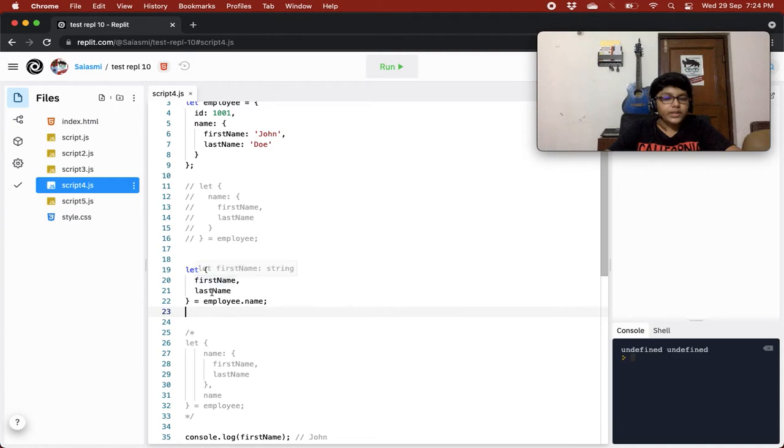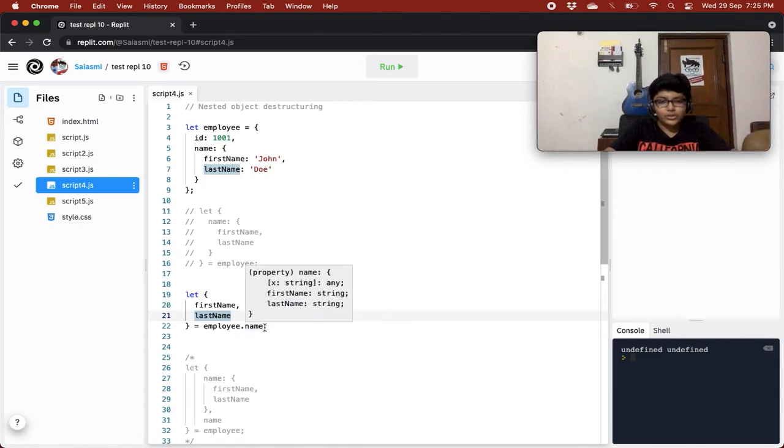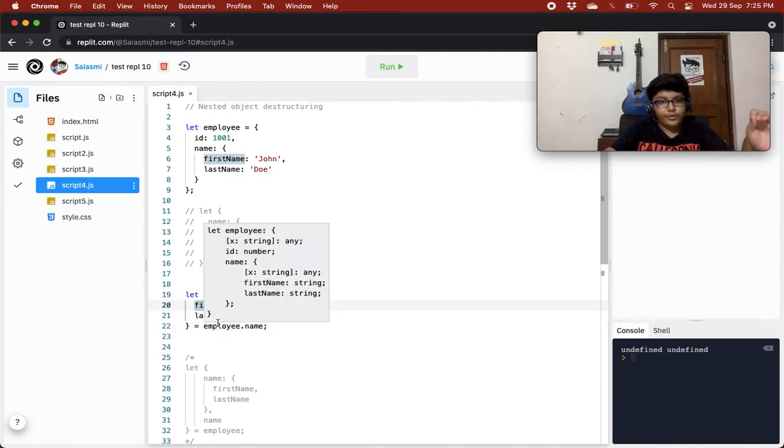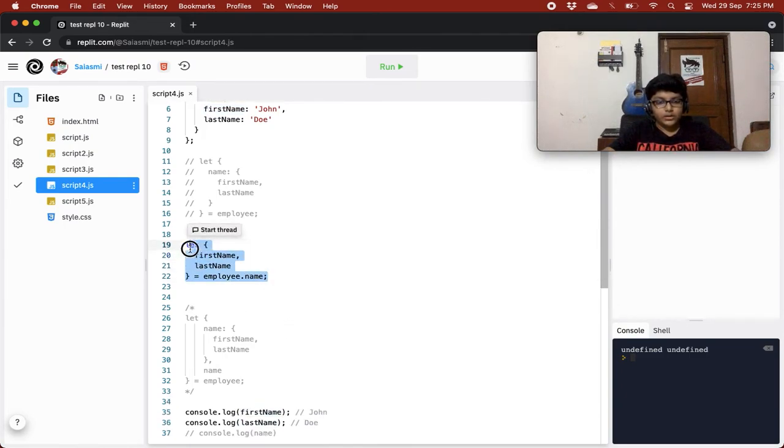Right. So over here, it is saying the structure from employee.name. So employee.name is this object, this new object over here, and it is saying just destructure first name and last name from this employee.name object. Create two variables, first name and last name, which will have the values of employee.name.firstName and employee.name.lastName. So you see, employee.name is bringing us an object from which we are destructuring first name and last name. Quite cool.